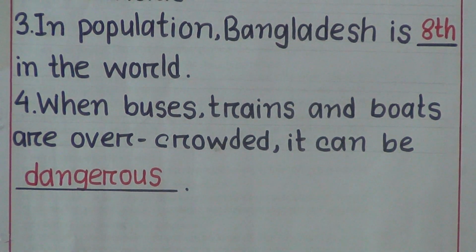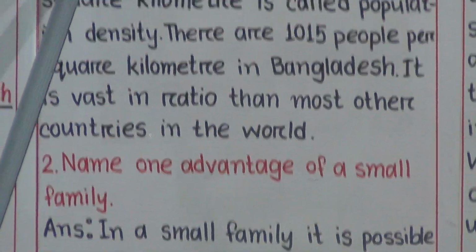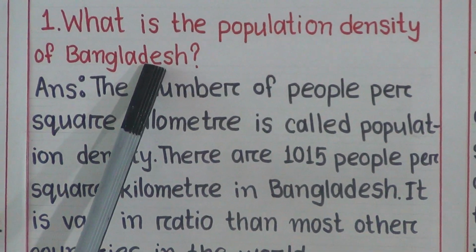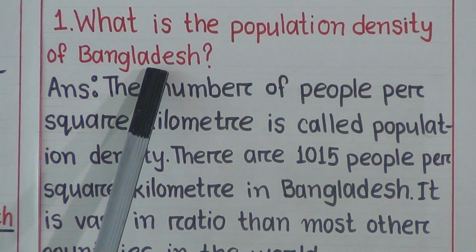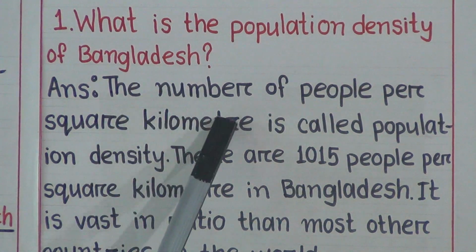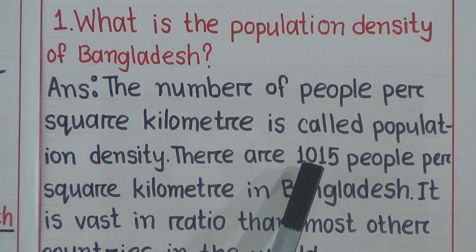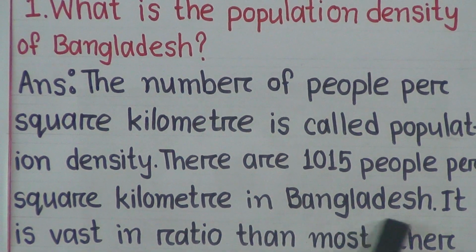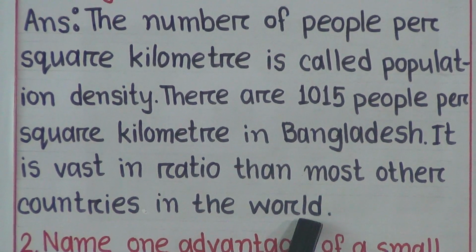Now students will learn about short question 1, 2. Our first question is, what is the population density of Bangladesh? I'm repeating the question. What is the population density of Bangladesh? The answer is, the number of people per square kilometer is called population density. There are 1015 people per square kilometer in Bangladesh. It is vast in ratio than most other countries in the world.